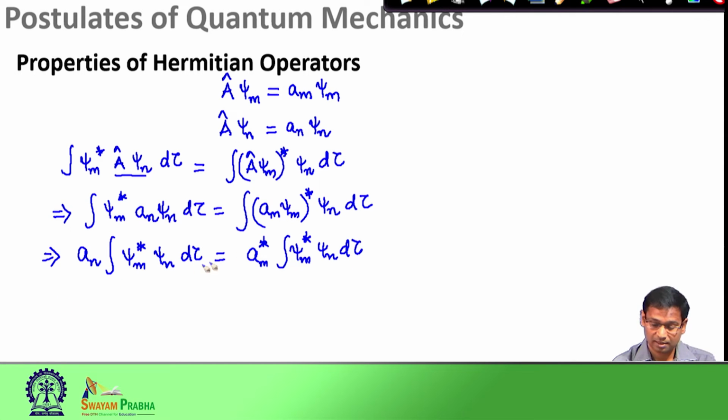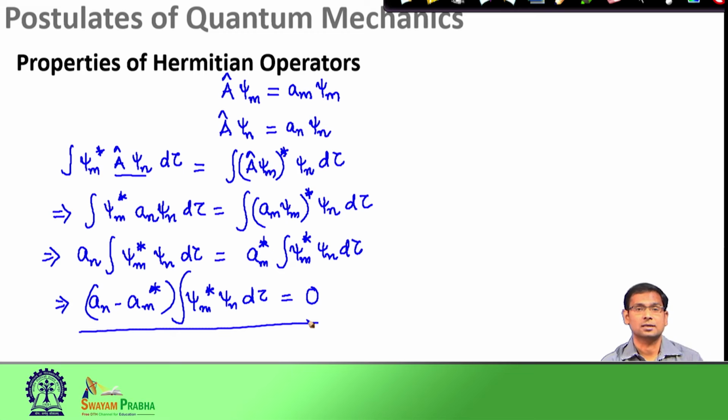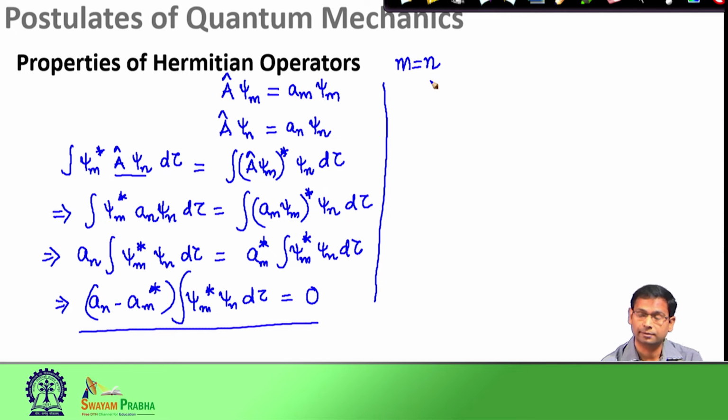And if you see, I can take the right hand side to the left hand side and make them equal to 0. I have this expression now in my hand. So, I see there are two terms, a multiplication of two terms, and that multiplication is 0. I consider case 1 where m is equal to n. When m is equal to n, a m therefore becomes essentially a n.